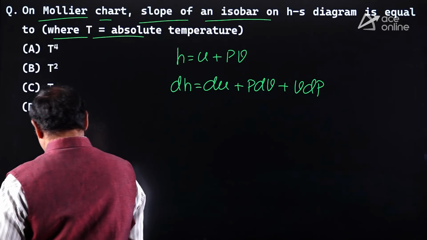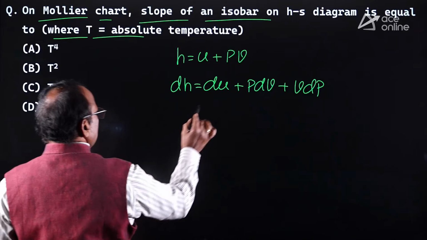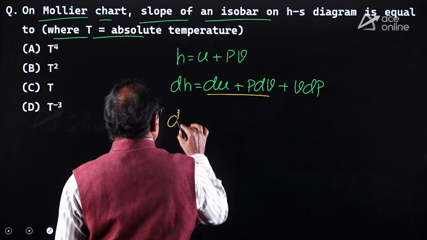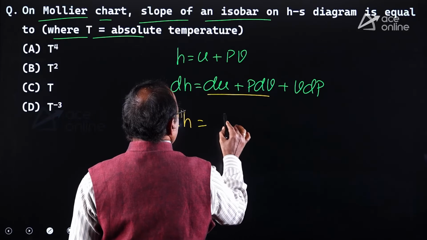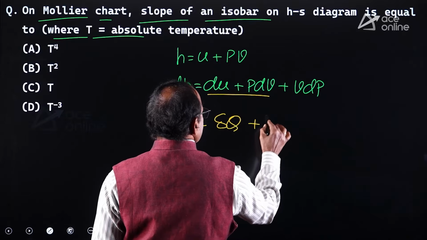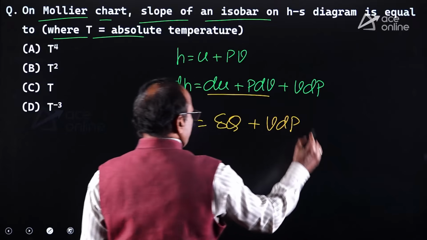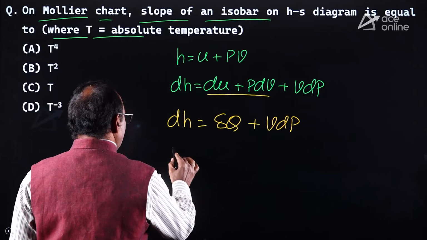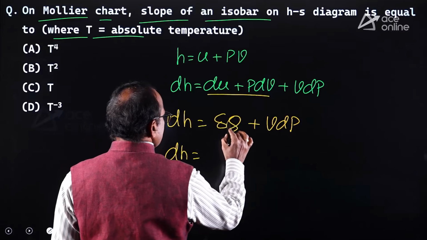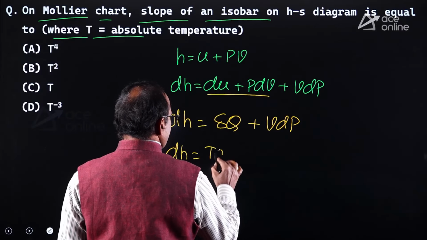Here dU plus PdV I can write as del Q, so dH equals del Q plus VdP.